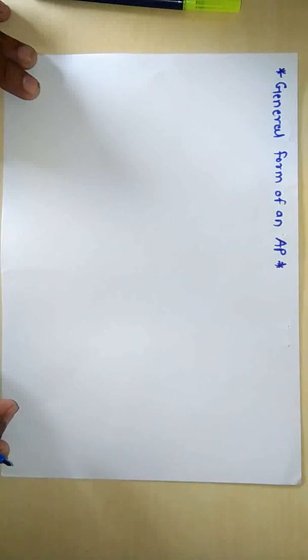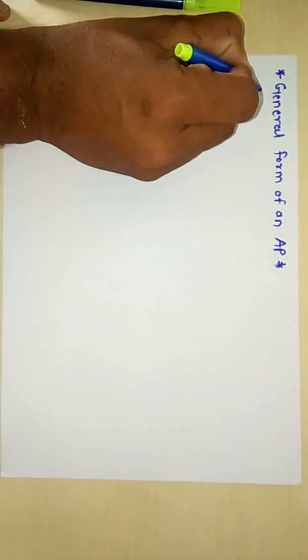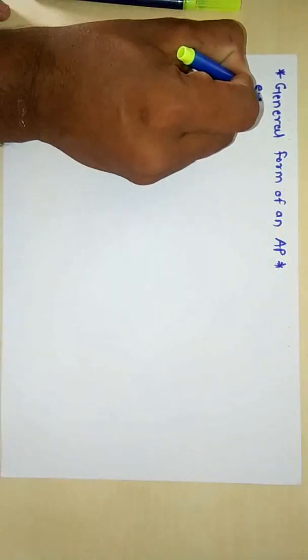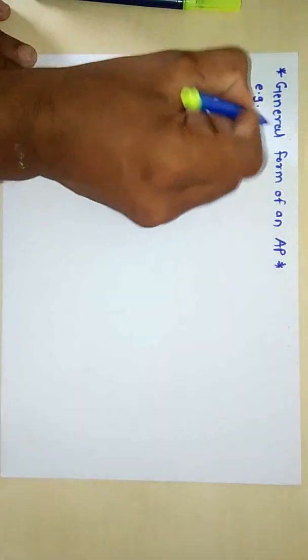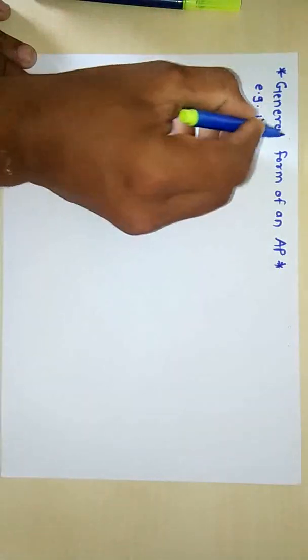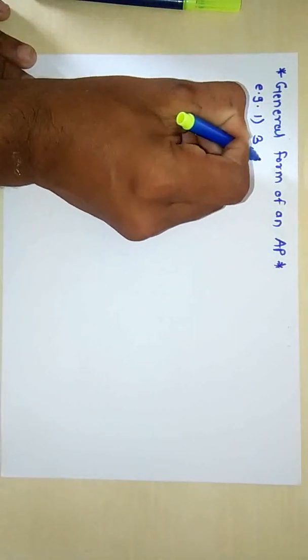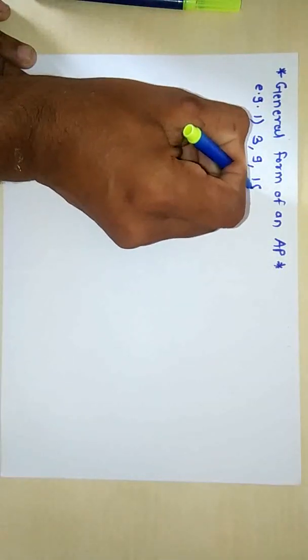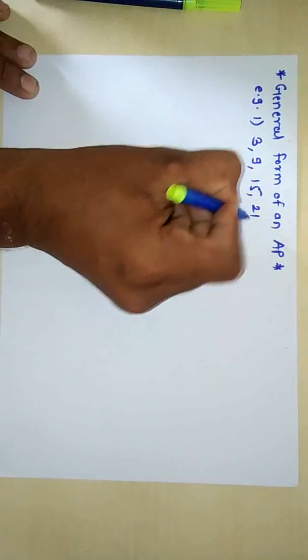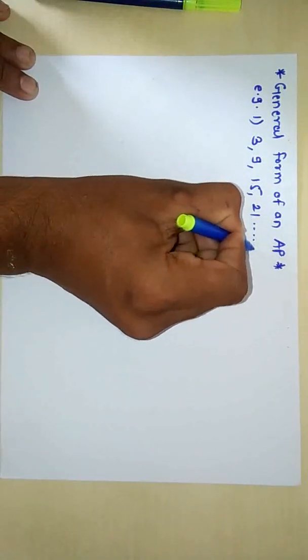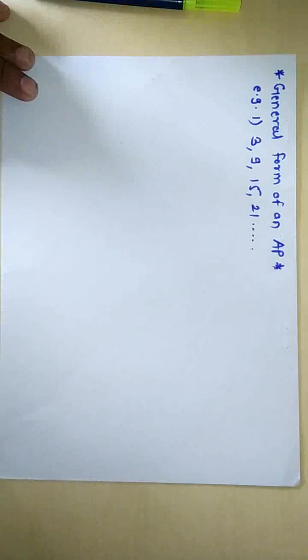With the help of that example, we can learn the general form of an AP. Consider example number 1: 3, 9, 15, 21. This is one example we have to consider.